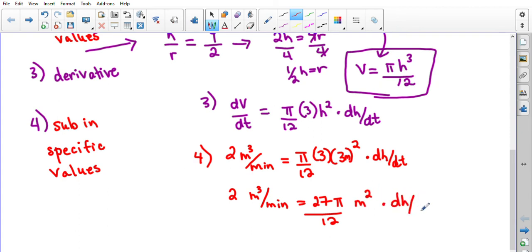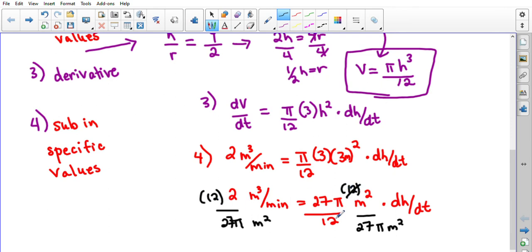And our dh/dt. So solving to get dh/dt by itself means I have to get rid of these numbers that are multiplied to our dh/dt. And so I'm going to divide by the 27 pi on this side. I will divide by the 27 pi on this side is where our meters squared is going to go. That takes care of our unit as well. We're going to end up multiplying by 12 to cancel this 12 on both sides.